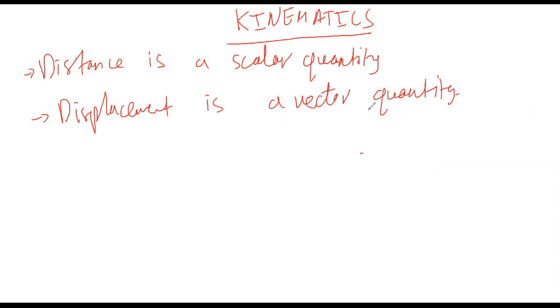Acha ji. Now you all need to be very attentive to understand the difference between distance and displacement. Okay.